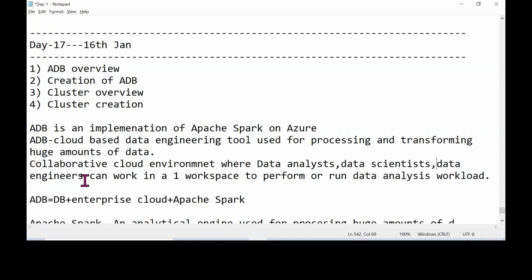Tomorrow I'll tell you how to create a notebook, and inside that notebook, how to write code.